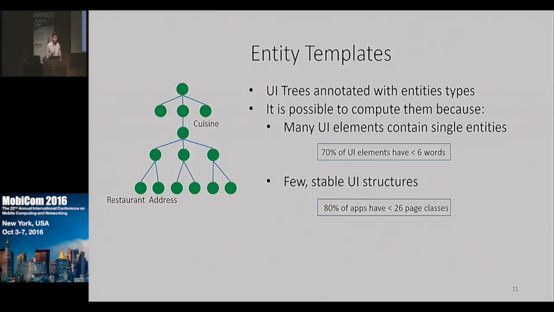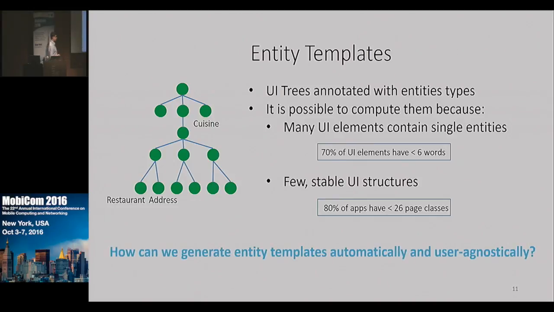So the first is that many UI elements contain single entities. We studied the top 25 apps from various categories, and we found that 70% of the UI elements have less than 6 words. And this essentially implies that we can annotate a single node of the tree as a particular entity type. The second observation is that these apps have few but stable UI structures. Again, we studied the top 14,000 apps, and we found that 80% of apps have less than 26 types of pages. So this essentially means that we can extract all of the entity types from the apps only by generating a small set of stable templates.